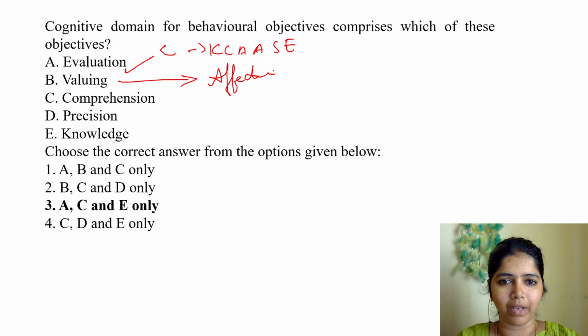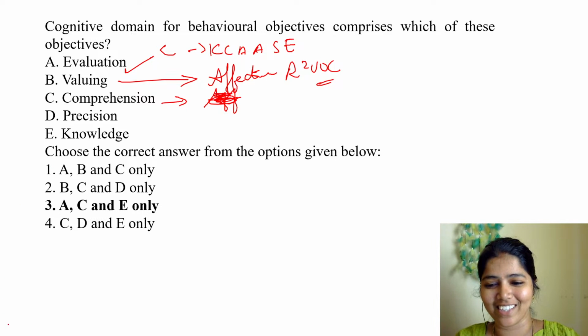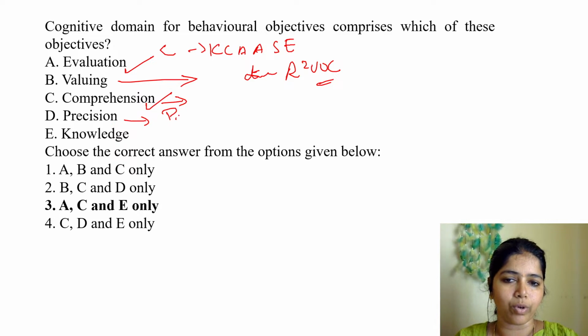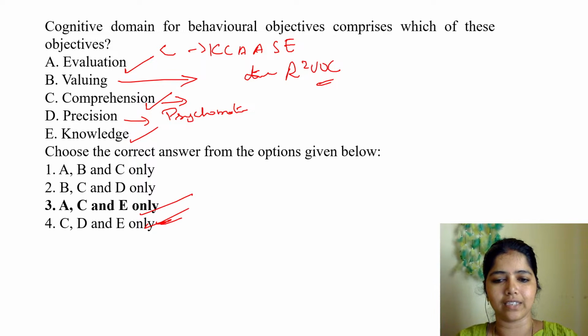Very good. Affective domain, that is R squared VOC. Characterization comes under affective domain. Comprehension comes under cognitive domain. Precision comes under which domain? IMPAN. It comes under psychomotor. And knowledge comes under cognitive domain. AC is the right answer.